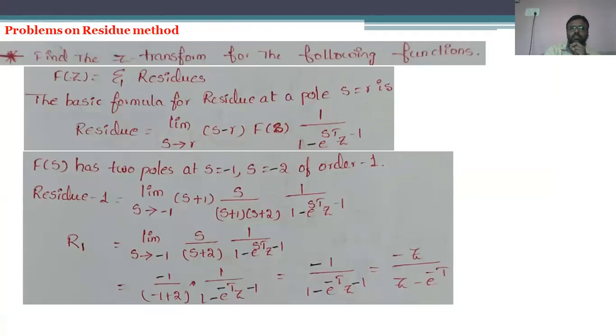This is the basic formula for applying the residue method for the sequence. That is, residue R is equal to limit s tends to r of (s minus r) into F of s into 1 by (1 minus e power sT into z inverse), where r is nothing but the pole. After substituting the value of the pole in that fundamental equation, we can simply get the residue of that particular function.